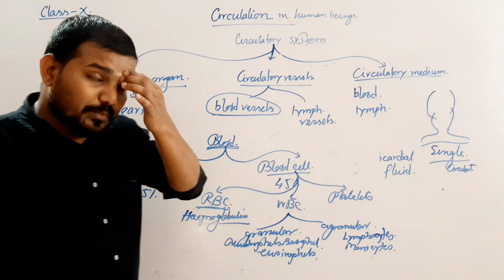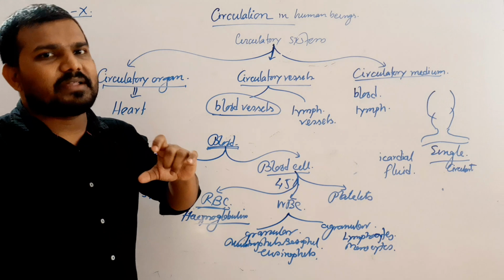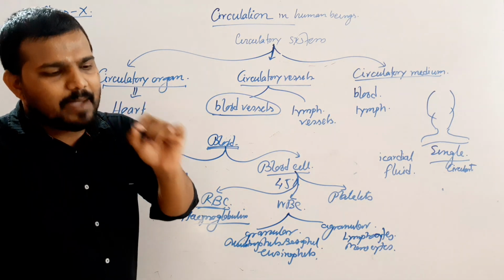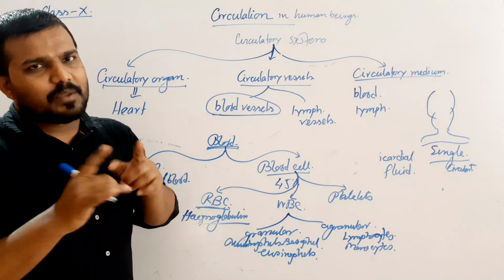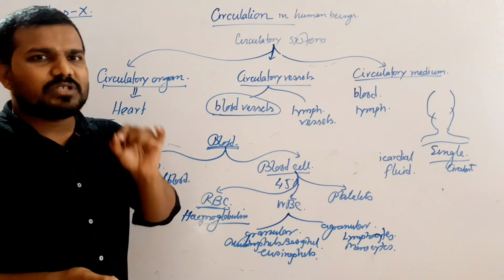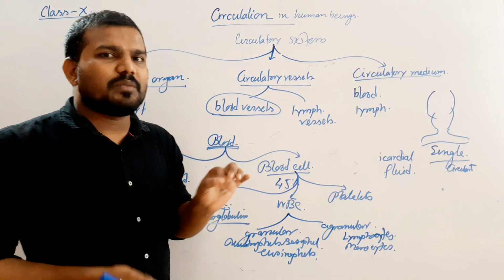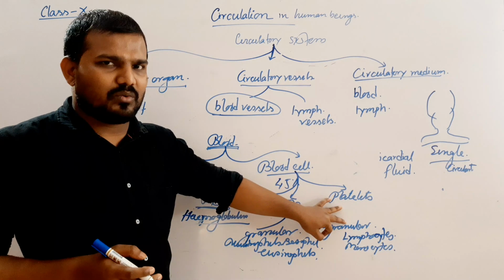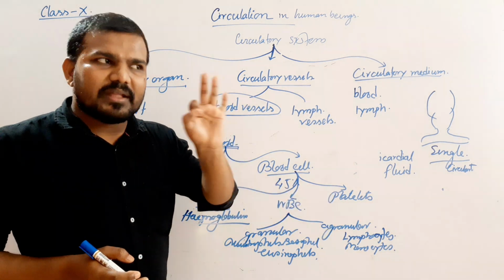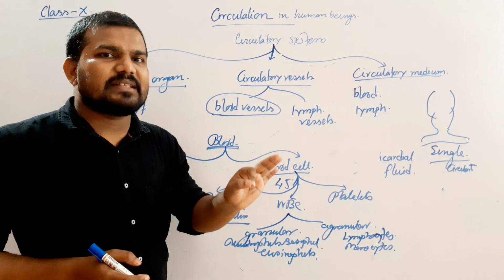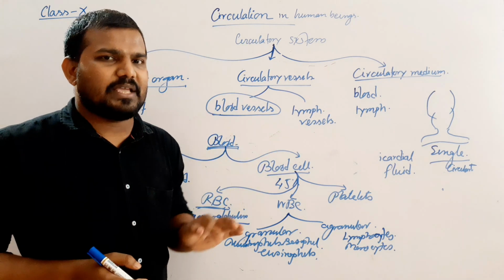Now, one of the most important questions: how does blood clotting take place? When some body parts are damaged, a huge amount of blood loss will take place. Now, in the damaged portion, some platelets break down. These broken parts of the platelets start the coagulation process.